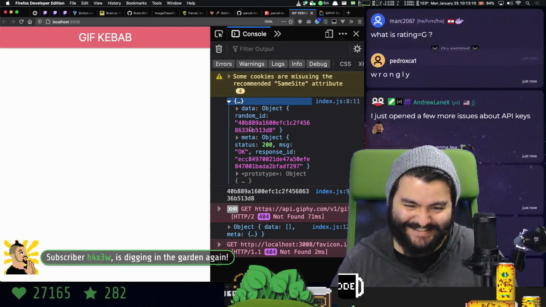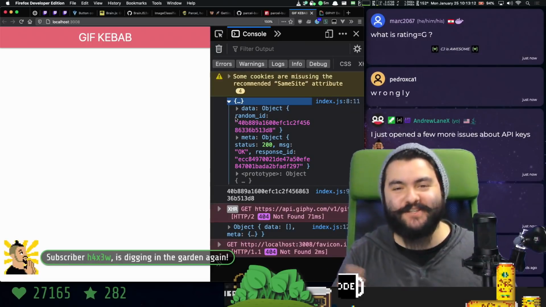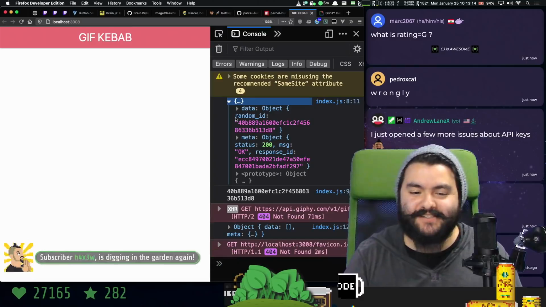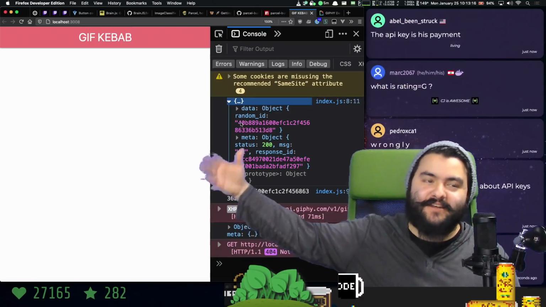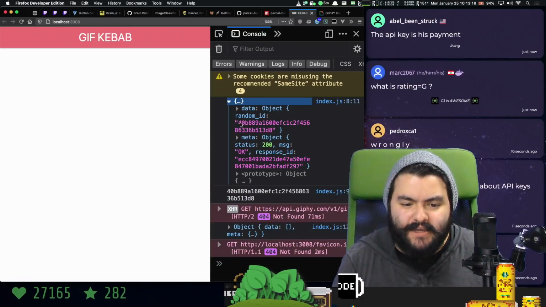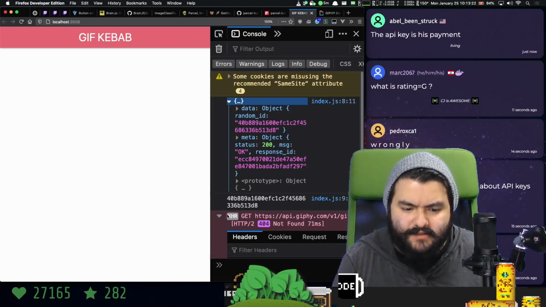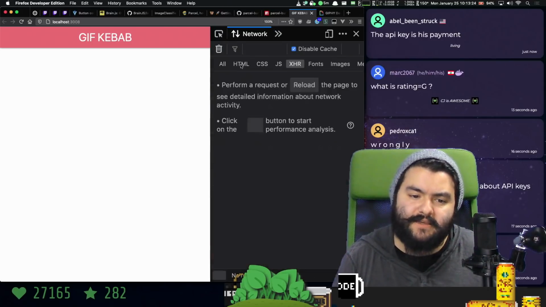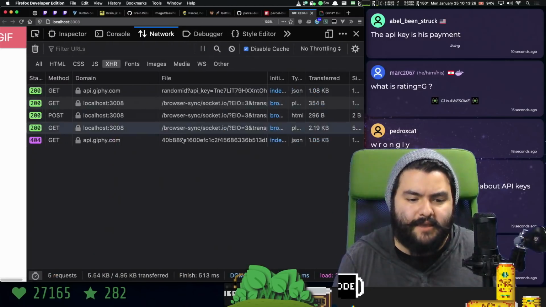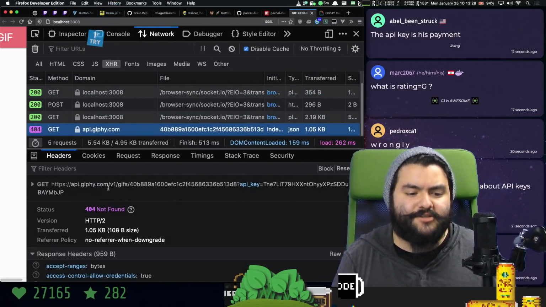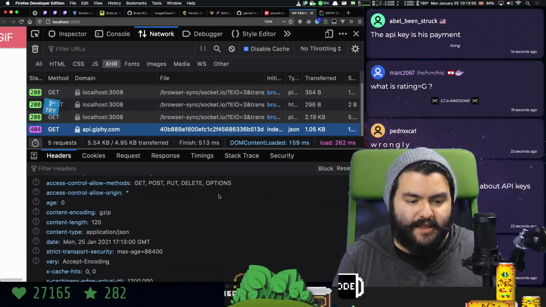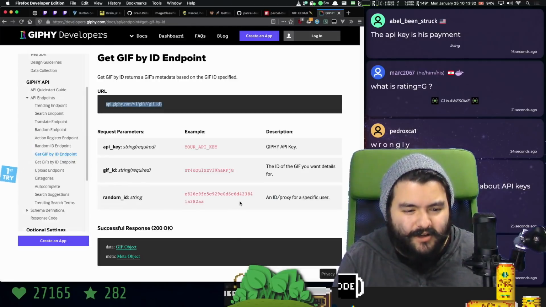Oh, rating equals G, so we don't get any weird not safe for work GIFs that appear on the screen. So that gives us back this, and then we made a request. We can check out the network tab to see exactly the URL we made the request to, but we made a request to GIFs/that ID, and that's giving us a 404.